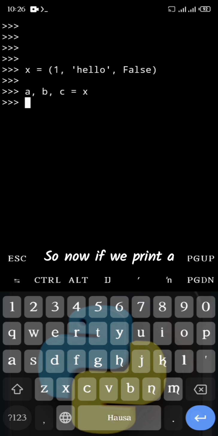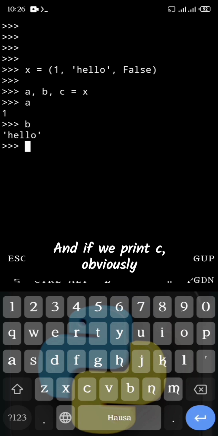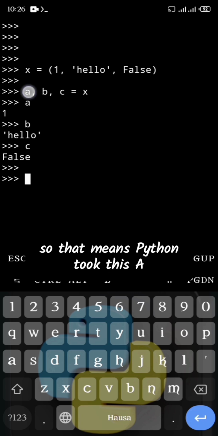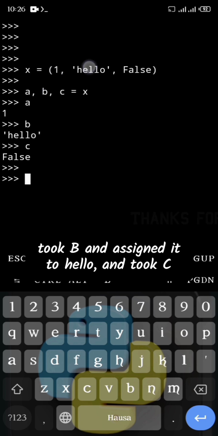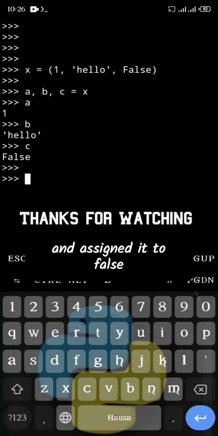Now if we print a, we will see 1. We print b, we'll see hello. And if we print c, obviously, we'll see false. So that means Python took a and assigned it to 1, took b and assigned it to hello, and took c and assigned it to false.